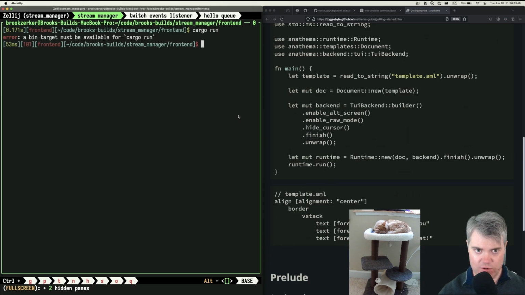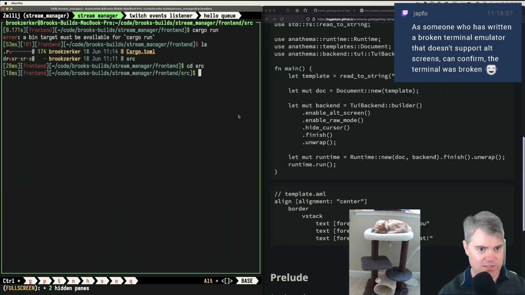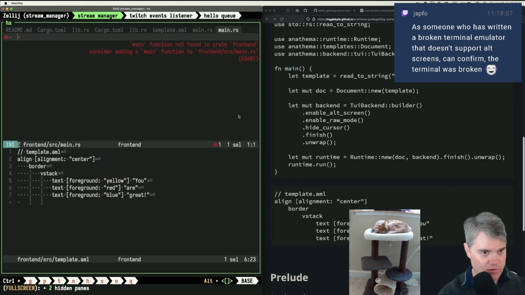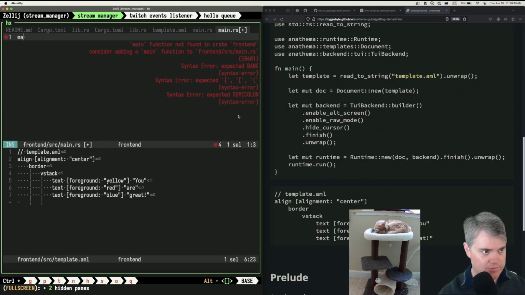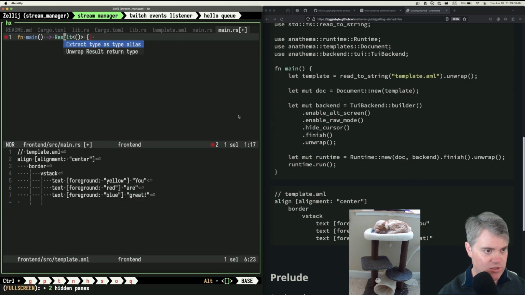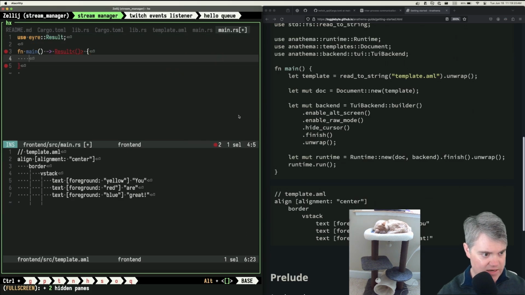Because I need to add in, if I just add a main file to this, does this work? If I just go into source, I guess I can use examples too. That would work as well. Wrong main. I want a main. I don't usually do a result on main, but because this is sort of an example, something to play around with, I'm going to go ahead and just use a result like that. I need you to be a use error result. And then run. I want front end run and return what you're going to return.